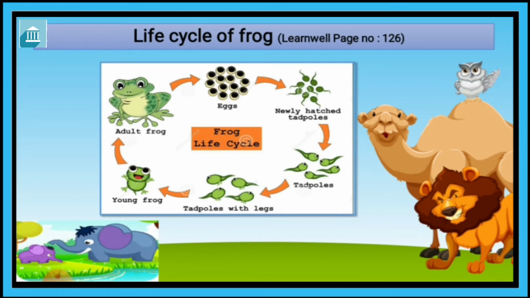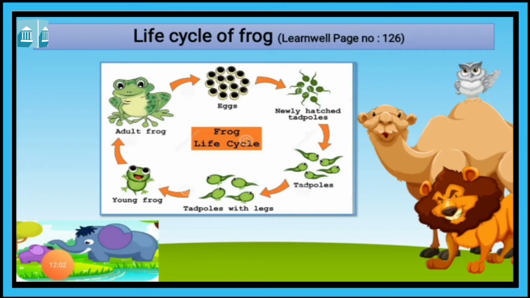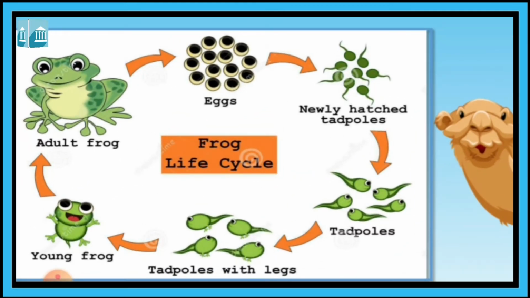So here you can see the life cycle of a frog. First you can see that eggs become newly hatched tadpoles. We have learned that frog eggs become tadpoles, newly hatched tadpoles.